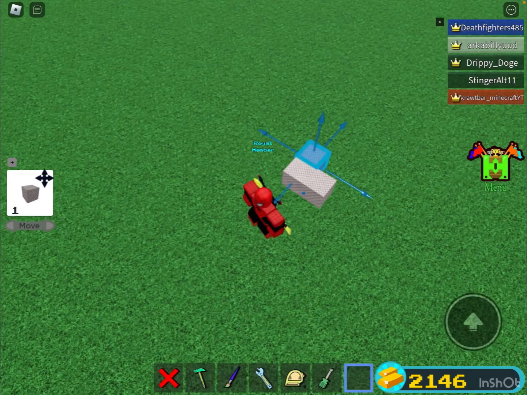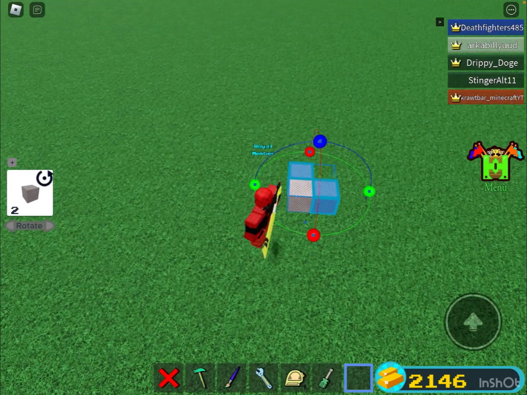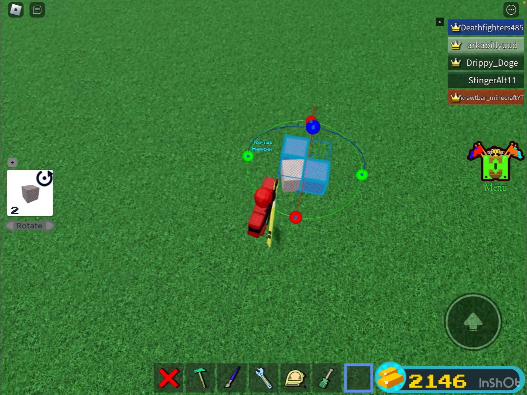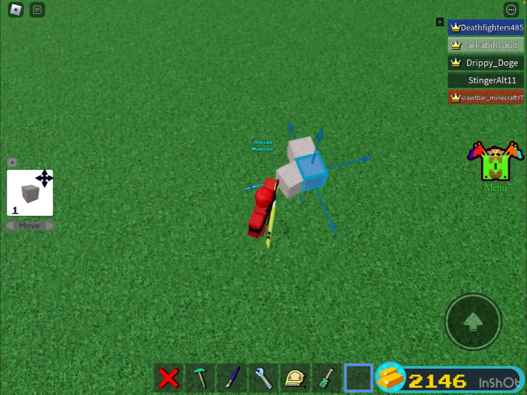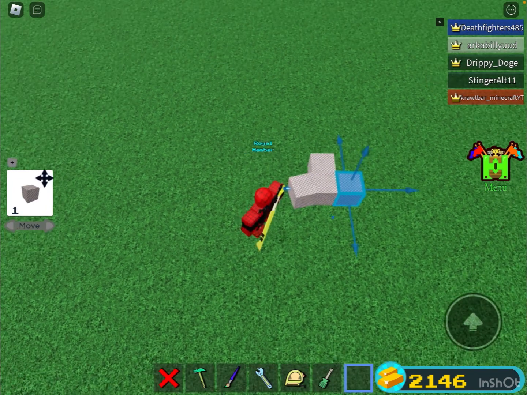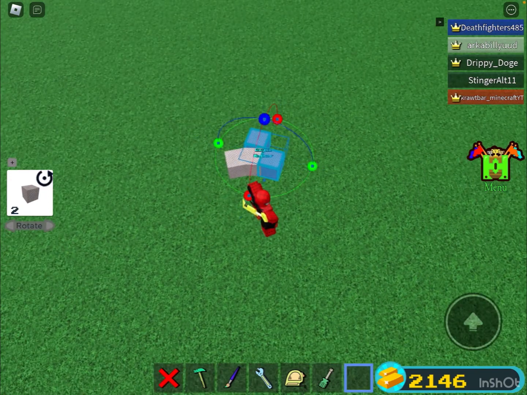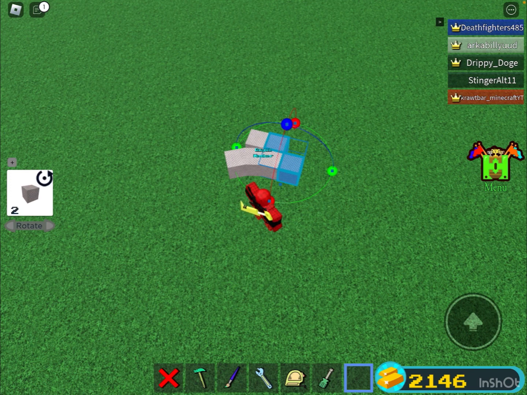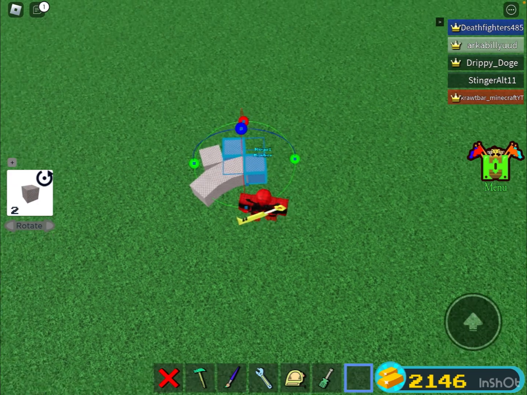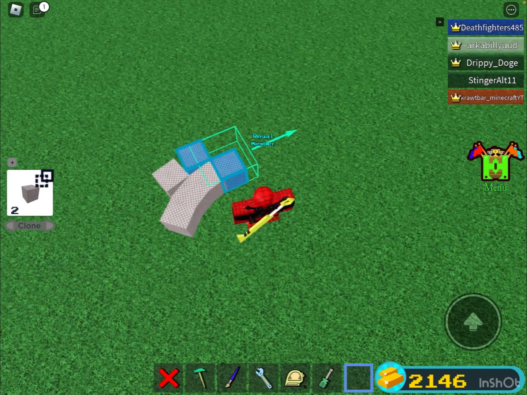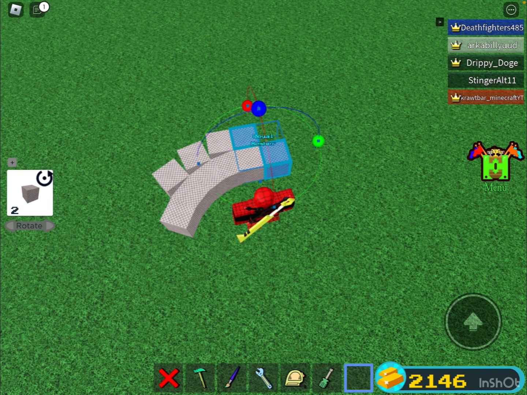And then use the trowel tool and then rotate only once the green one, and then just bring this here and then do this again, clone it, and then do this again, just do that, and then just clone it till it's done. I'll show you how it looks when it's done. It's gonna take some time.